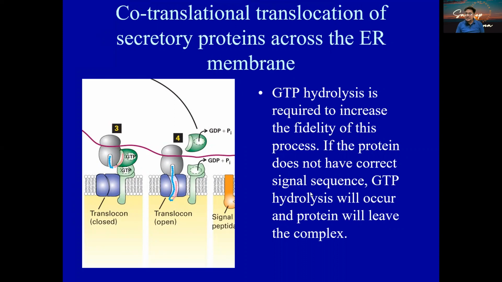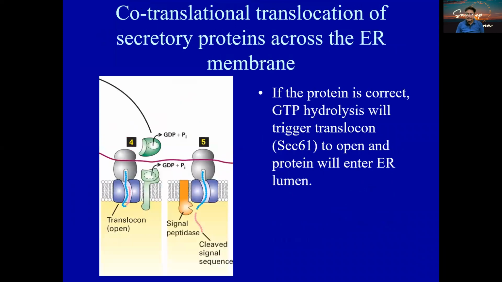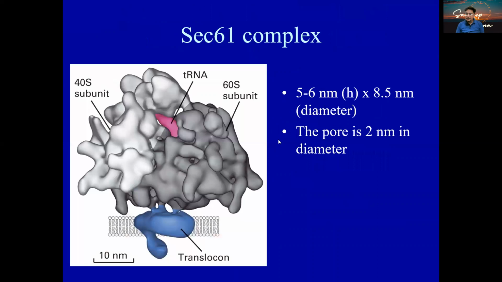GTP hydrolysis further, as I told you, opens this up, and the protein will go inside, where there are proteases which are going to cleave it. Those enzymes we call signal peptidases, which can remove the signal off. So if the protein is correct, GTP hydrolysis will occur and trigger the translocon, the Sec61 complex, to open, and the protein will enter into the ER lumen.